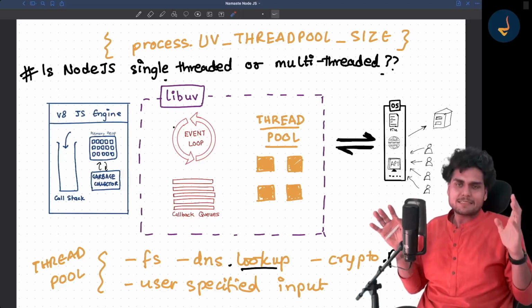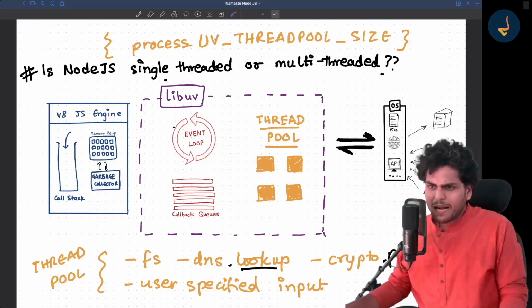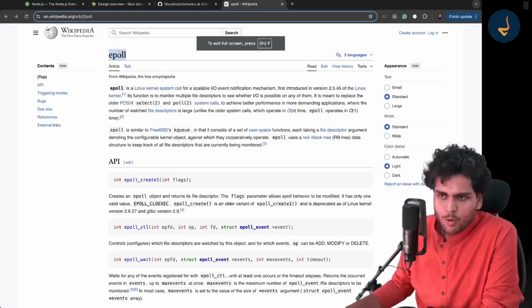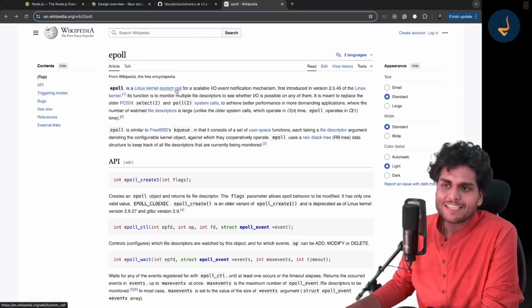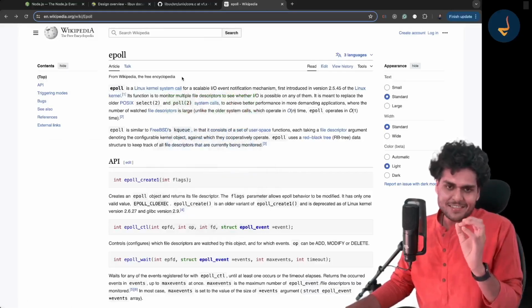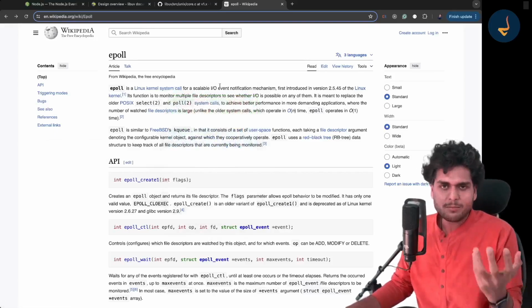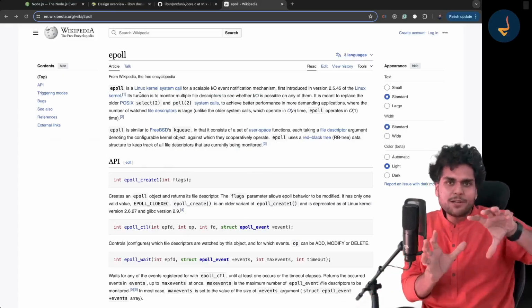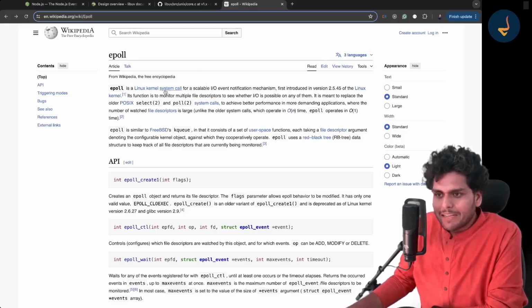How amazing it is. Now, I know I'm taking a lot of time over here, but let me go back and just develop some curiosity in you. Just search for epoll, go to the Wikipedia page. You will find out that epoll is a Linux kernel system call, a syscall. I can take a full lecture on what a system call is. If you are interested, just go and read about it. I'm not explaining this right now because we will be diverted from what I was teaching. But it is basically a system call for a scalable I/O event notification mechanism.